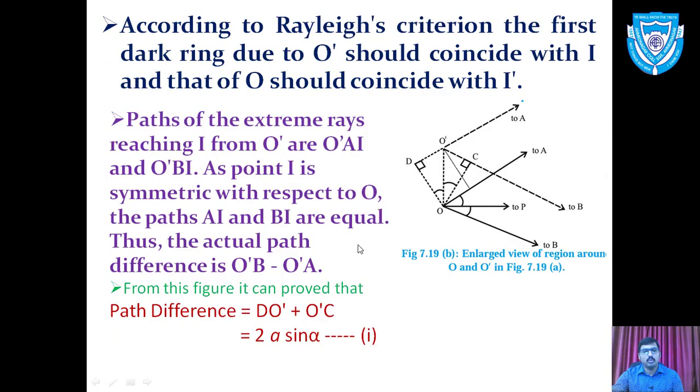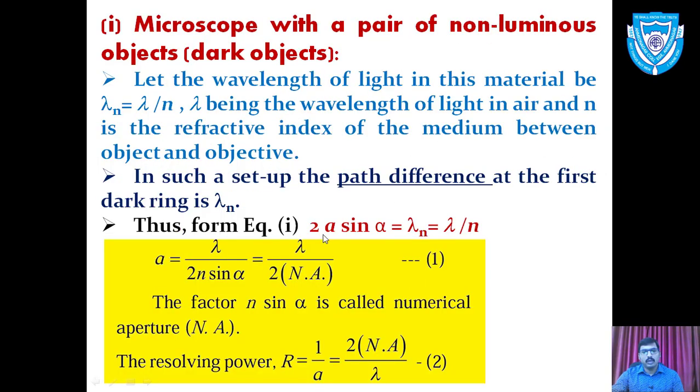We compare that path difference with equation number 1, and we obtain 2a sin alpha equal to lambda n. Lambda n is the wavelength in the medium between the object and the objective, so lambda n is equal to lambda divided by n. So we write the equation for a: a is equal to lambda divided by 2n sin alpha. So a is equal to lambda divided by twice NA.